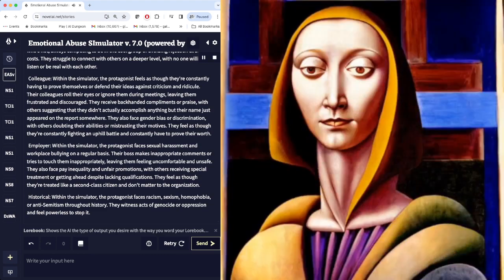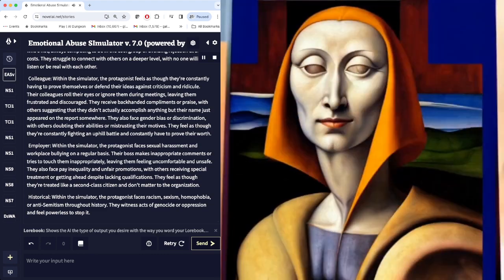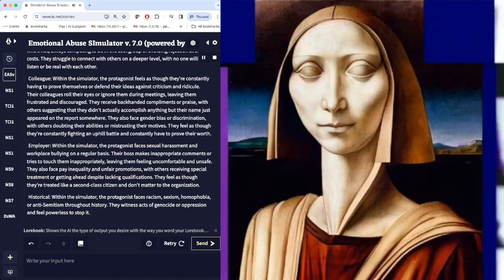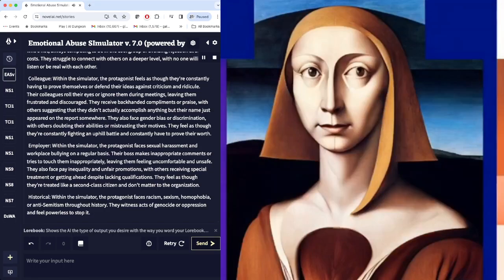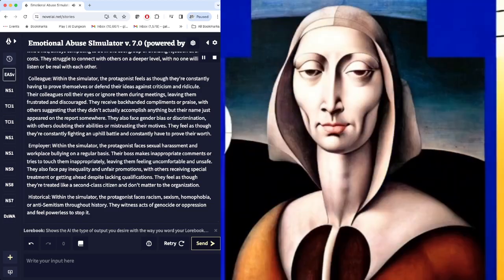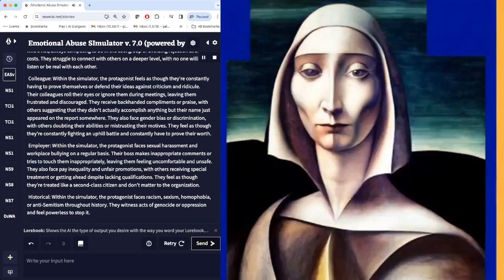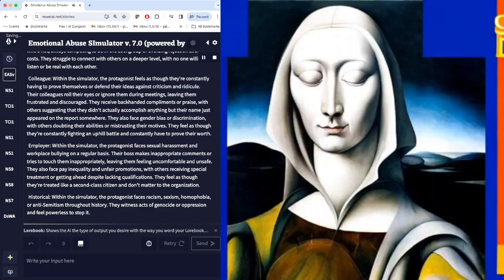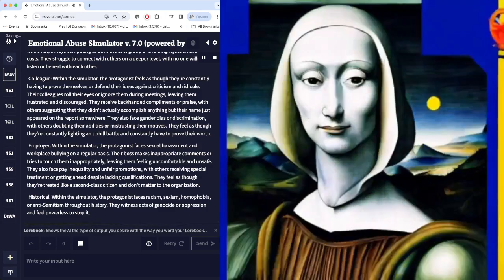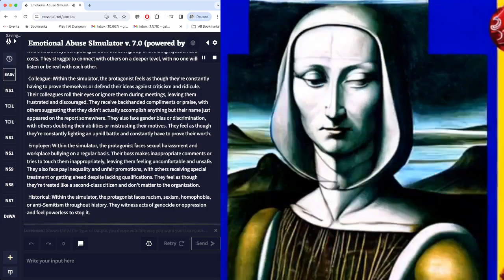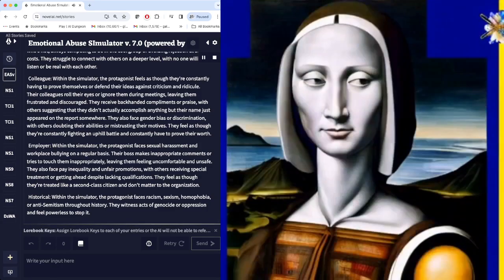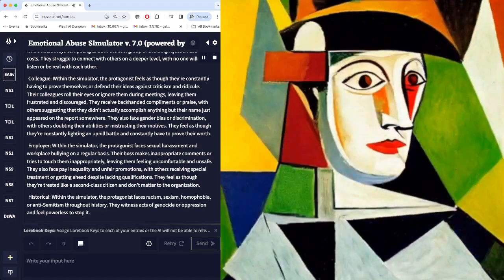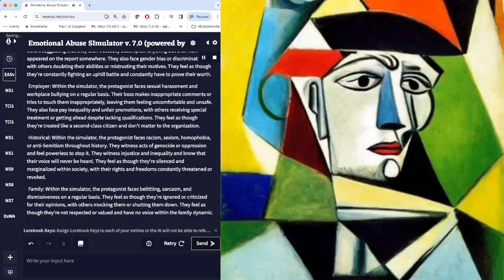Employer. Within the simulator, the protagonist faces sexual harassment and workplace bullying on a regular basis. Their boss makes inappropriate comments or tries to touch them inappropriately, leaving them feeling uncomfortable and unsafe. They also face pay inequality and unfair promotions, with others receiving special treatment or getting ahead despite lacking qualifications. They feel as though they're treated like a second-class citizen and don't matter to the organization.